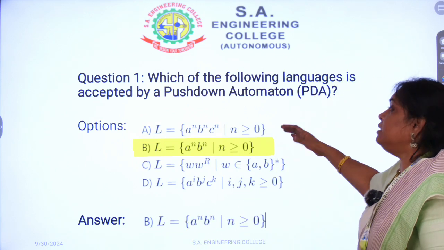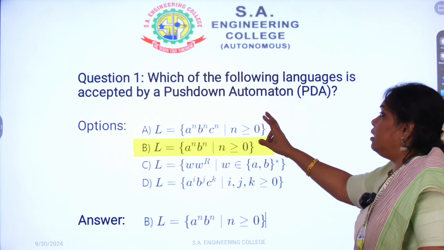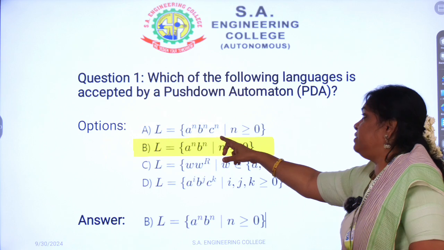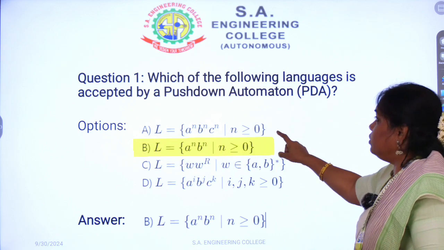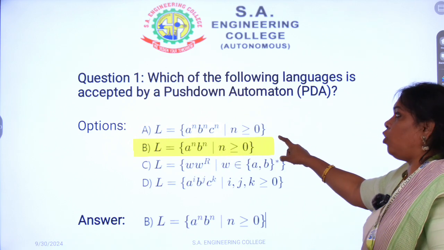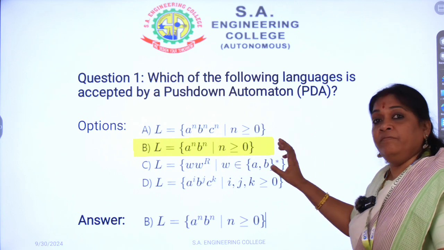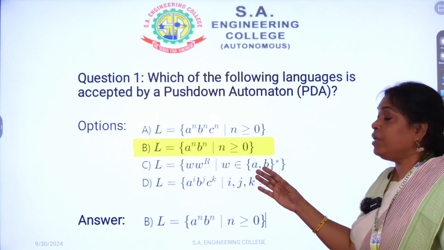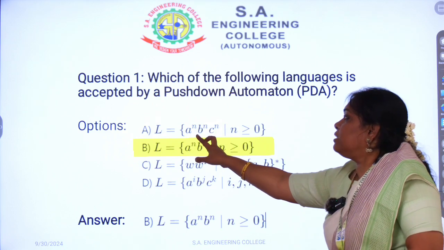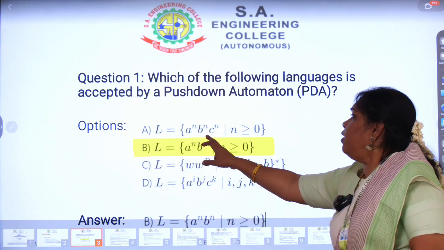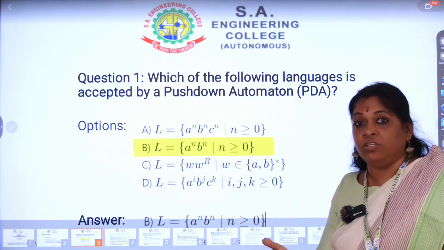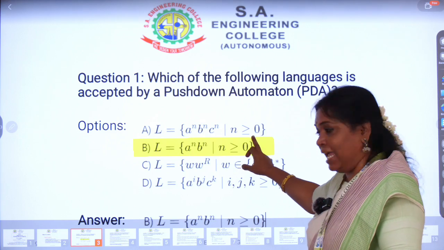So see the other inputs here. A number of A's followed by a number of B's, then followed by a number of C's. How will this be accepted by a push-down automata? Here we have one finite tape and one more stack, so only two characters can easily be verified. So what about the third one? Obviously we cannot accept it, so that option is not an answer here.